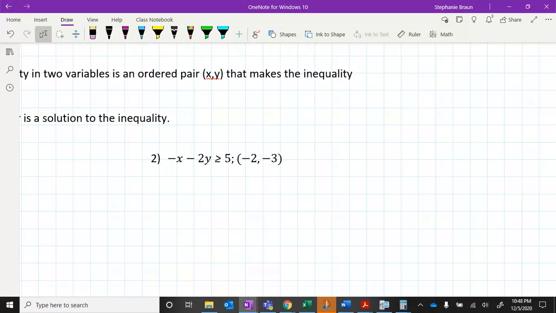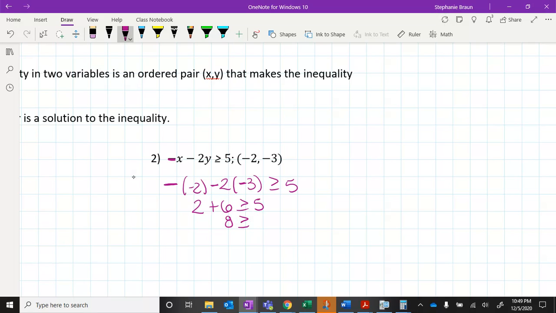-x minus 2y is greater than or equal to 5. We have the ordered pair of -2, -3. So we have the opposite of -2, because this is this, and then whatever x is, -2, minus 2 times y, which is -3. We've got a lot of negatives going on here. The opposite of -2 is 2. -2 times -3 is +6. 2 plus 6 is 8, which is in fact greater than or equal to 5. So yes, that is a solution that makes it true.